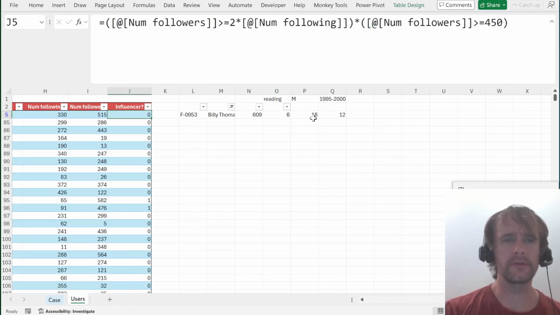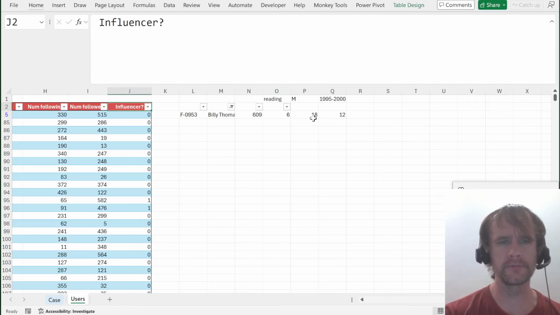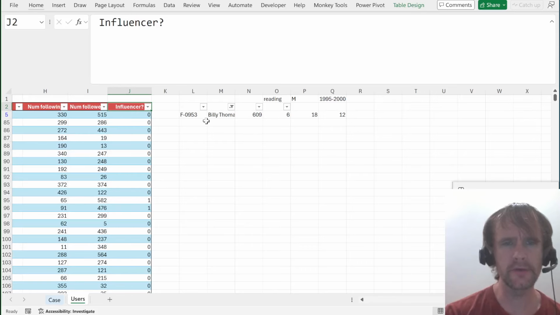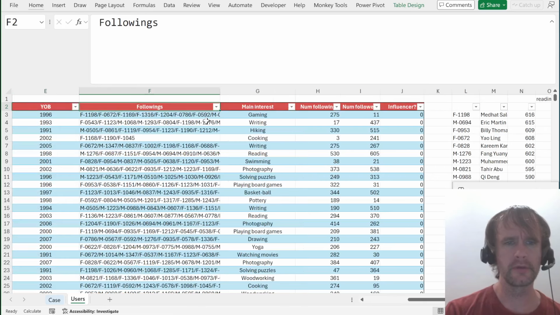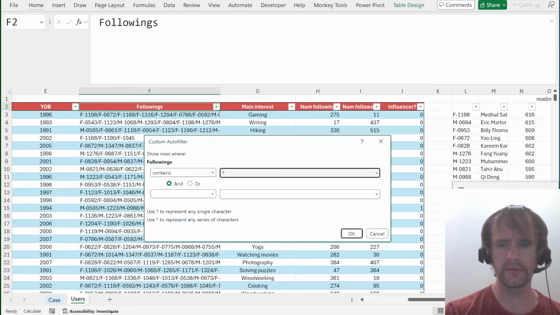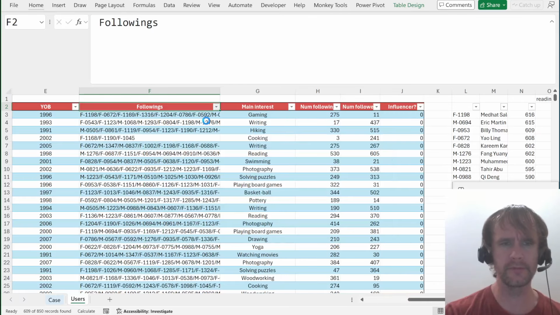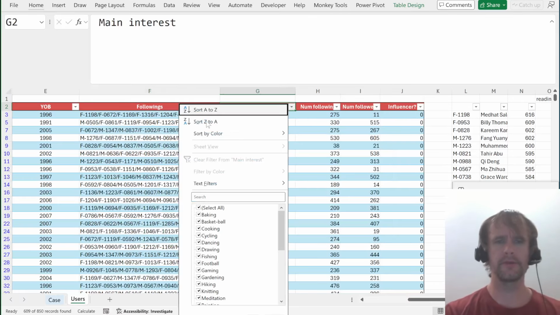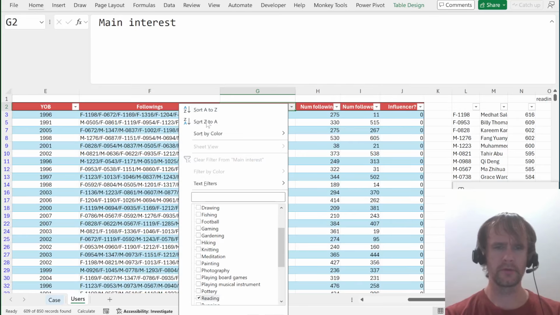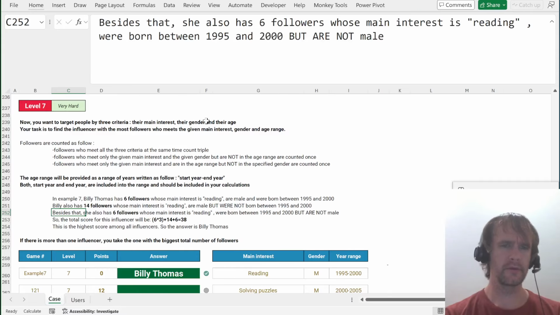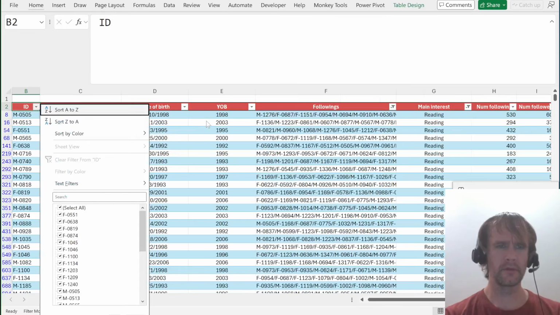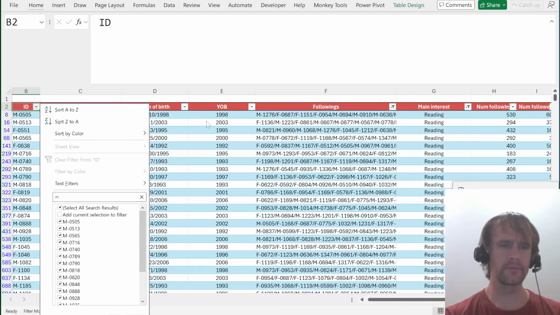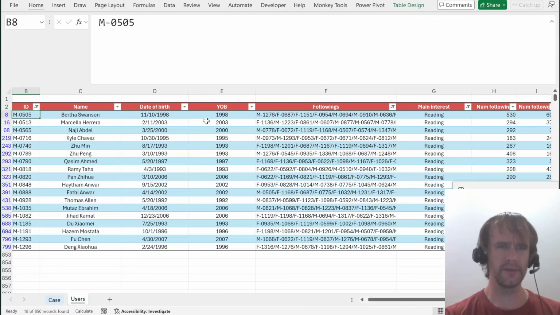All right, let's go look. Billy Thomas is F0953. Sorry, I need to remove the filter over here. So it's F0953. Main interest reading, and who are male. Gives me 18 people.